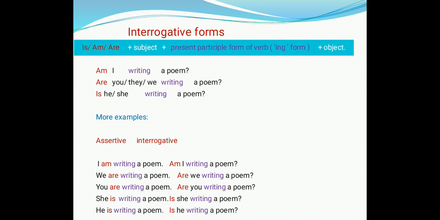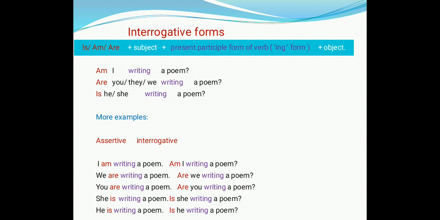In the same way, we need to know about the interrogative form of present continuous tense. Yes, no question of present continuous tense. So how to form a yes, no question of present continuous tense? We need to bring the auxiliary verb is, am, are in the front. Subject follows the auxiliary verb in yes, no question form. For example, am I writing a poem? Are you writing a poem? Is she writing a poem?